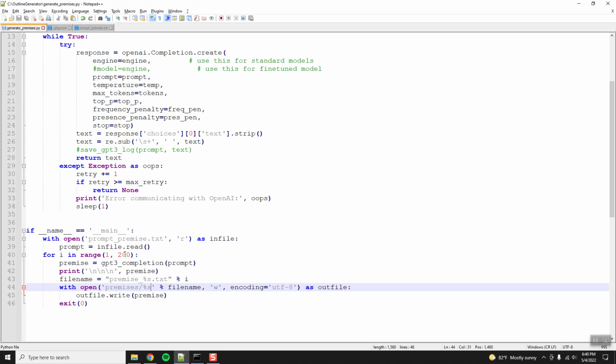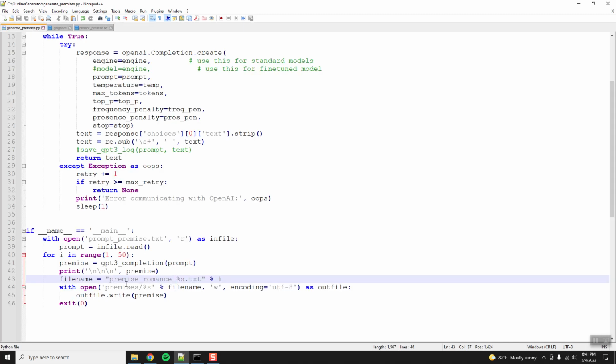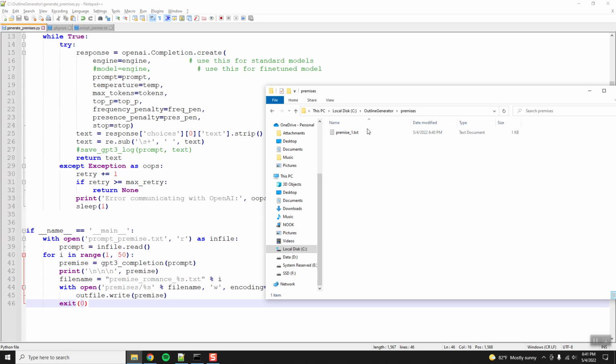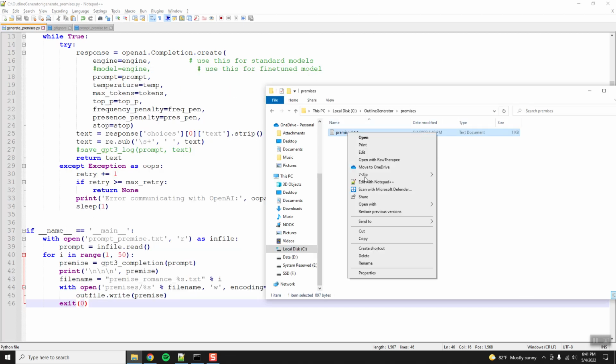So I'll do like romance, science fiction, fantasy, and like literary fiction or something. So we'll just do 50 of each, and we'll do premise, romance. There we go. I think this will be good. So then we'll get a broader variety. Yes. Okay. So then we can assume that this, yes, premise1.text. Yay, look at that.